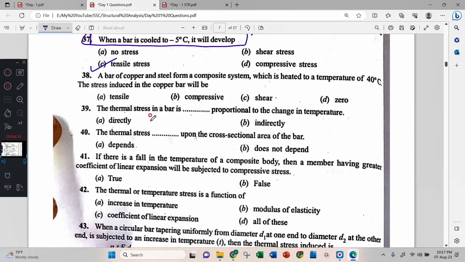Next, the thermal stress in the bar is dash proportional to the change in temperature. Temperature stress sigma is equal to alpha T E. Alpha T E. Correct? Now, thermal stress in the bar is directly proportional to the change in temperature. Okay. Thermal stress dash upon the cross sectional area of the bar.